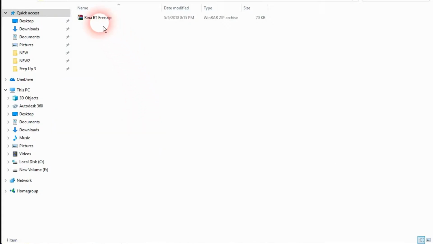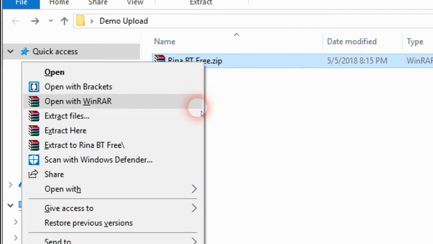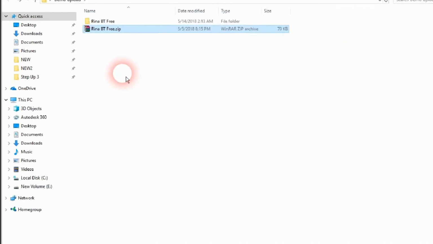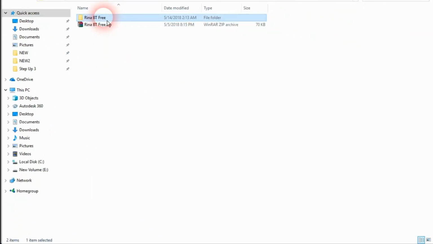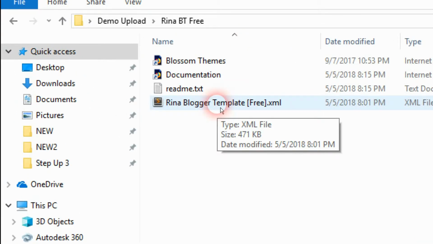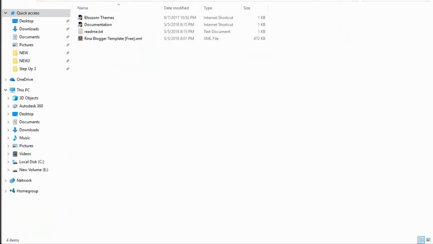Blogger template, first unzip the Octane file. For that, right click on the file and click on the Extract Now button. Open the extracted folder and look for the XML file. Now select the blog on which you have to install the theme.